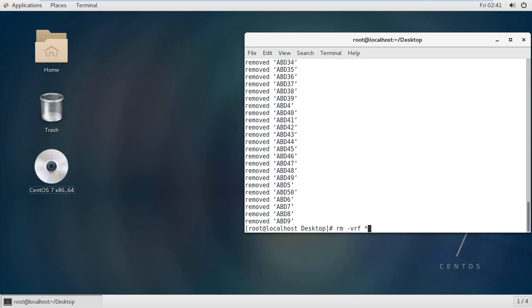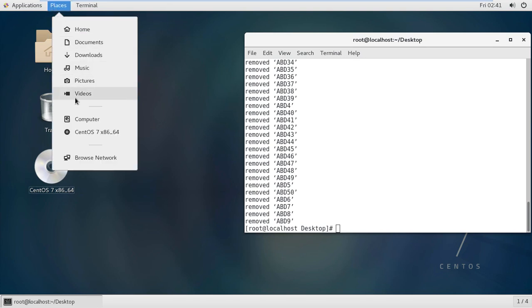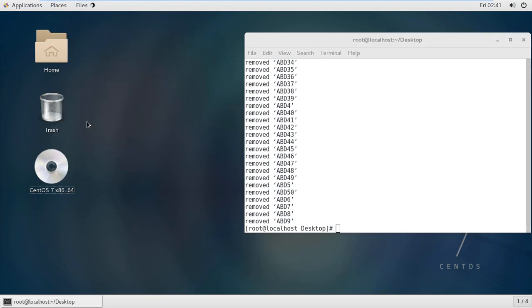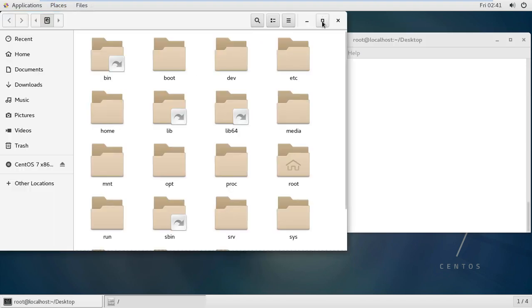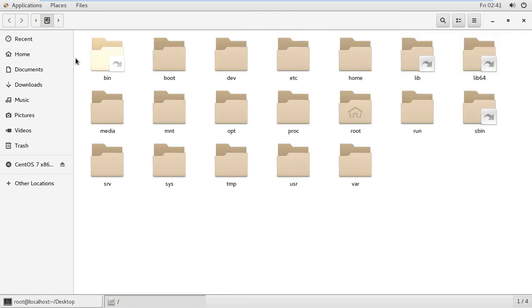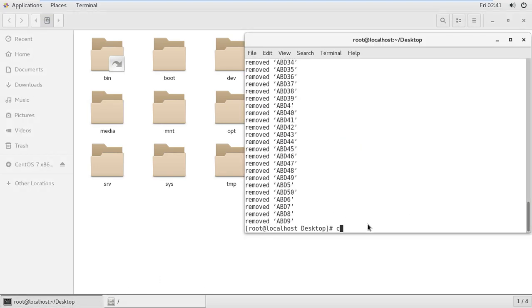Okay, so now we need to learn copy and pasting, how we can use copy and paste. I'm going to Places, Computer. Firstly you need to check this, which is very important: this is stored in the slash directory. If you want to check, type slash, enter, pwd.